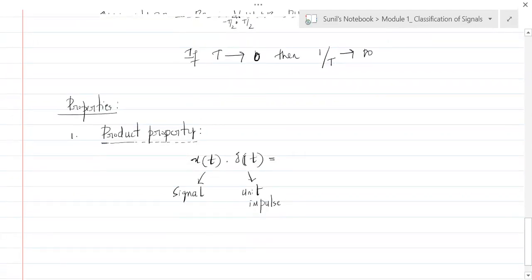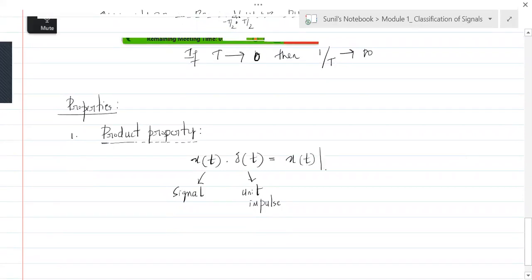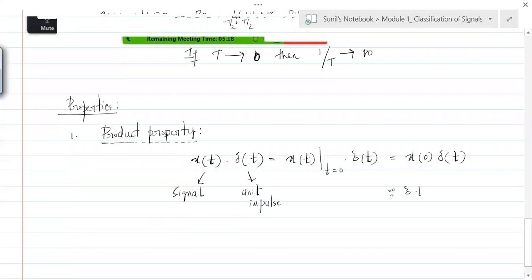This is some signal x of t, and this is delta of t, the unit impulse function. Where does the unit impulse function exist? It exists at t equal to 0. Since it exists at t equal to 0, this is given by x of t evaluated at t equal to 0 into delta of t. So this becomes x of 0 into delta of t. This happened since delta of t exists at t equal to 0.